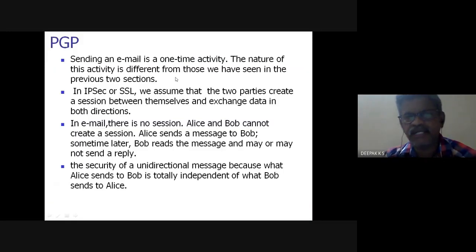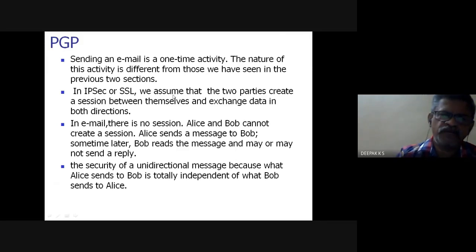Sending an email is a one-time activity. It's offline, not online. You need not be online. The nature of this activity is different from those we have seen in the previous two sections. IPsec is security at the network layer and SSL is at the transport layer. We assume that two parties create a session between themselves and exchange data in both directions. In email, there is no session. Alice and Bob cannot create a session.